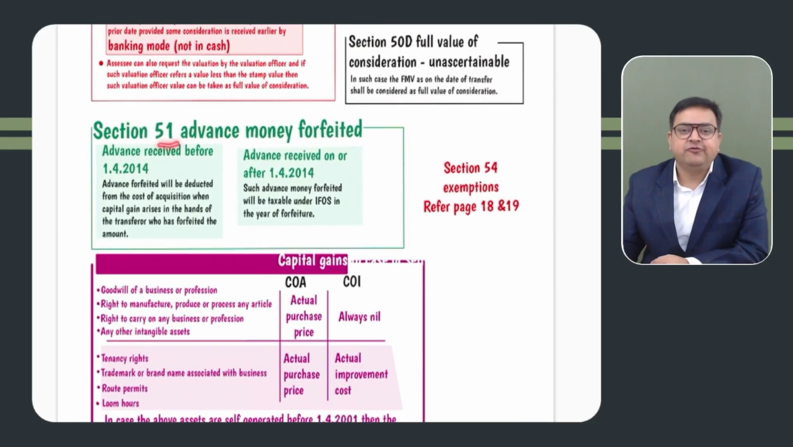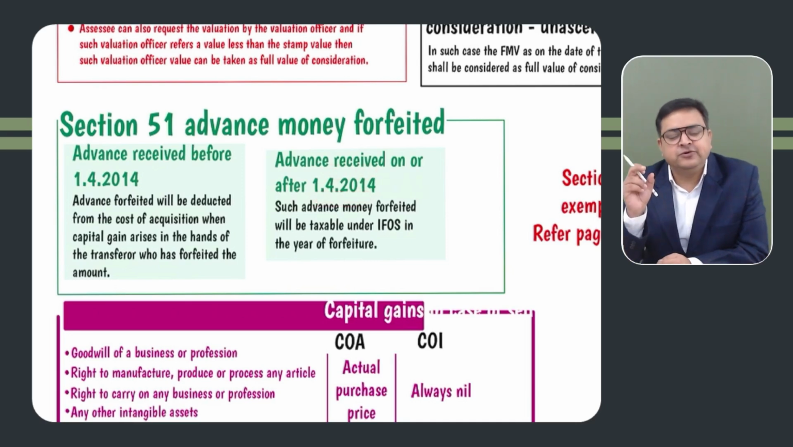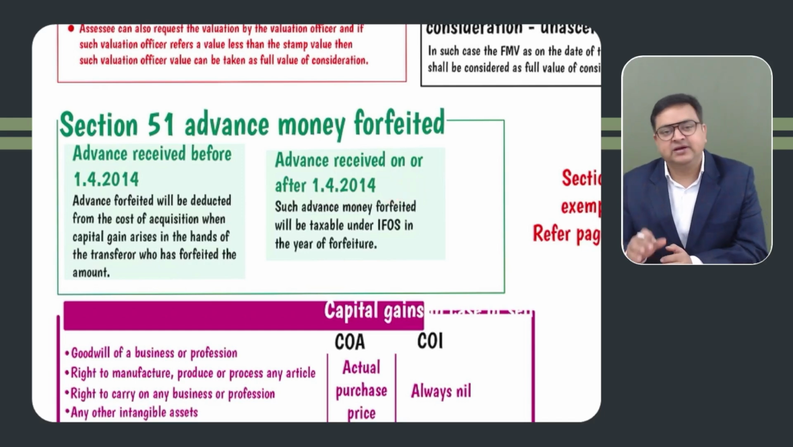51, advance money forfeited. Today, whenever this advance money is forfeited, it will become IFOS income in the year of forfeiture itself. But it was not the case before 1/4/2014. So you have to see the date of the forfeiture. If the amount is forfeited on or after 1/4/2014, simply it will become the IFOS income in the year of